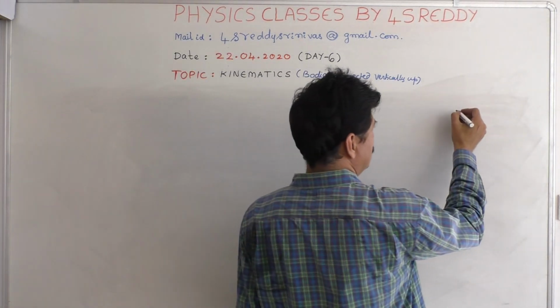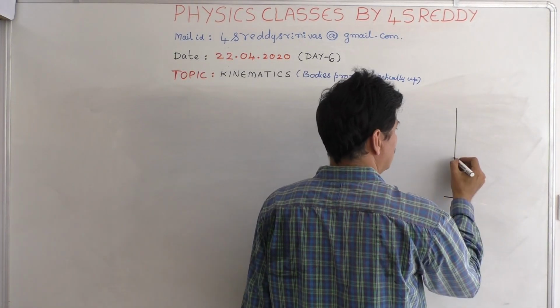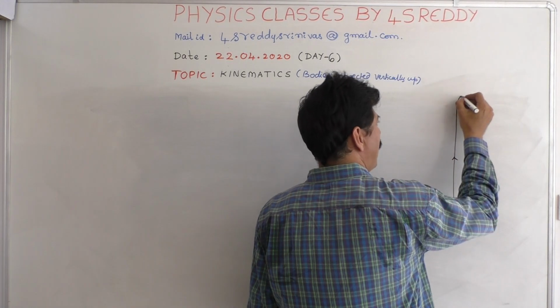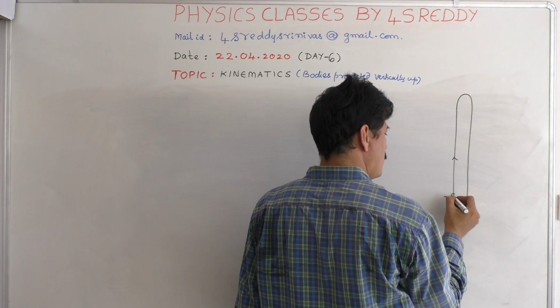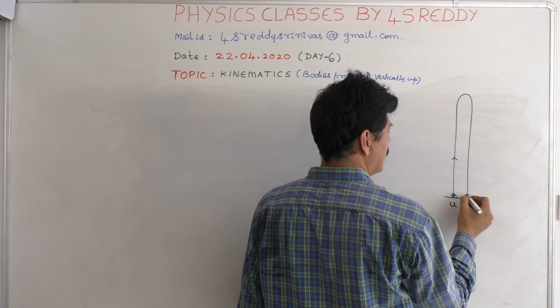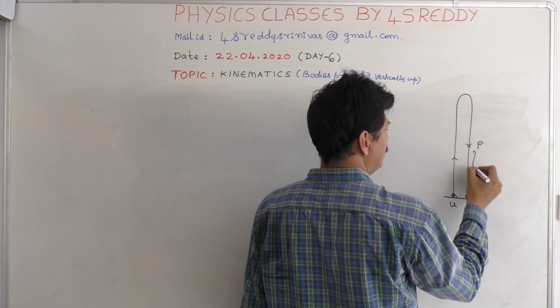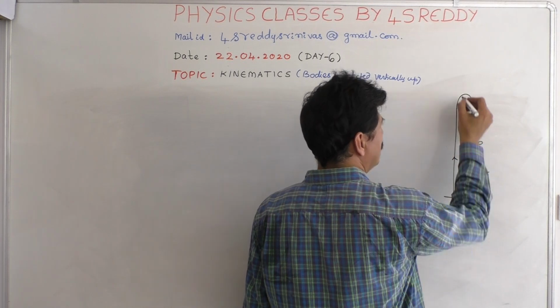So for this, the first body is projected vertically. Another body is also projected. Let us say both meet at a height x above the ground.